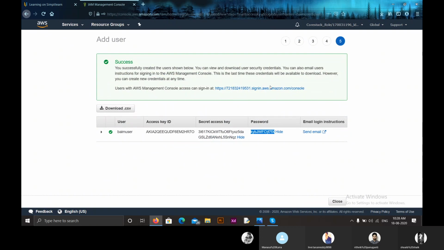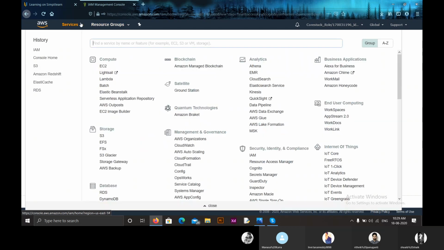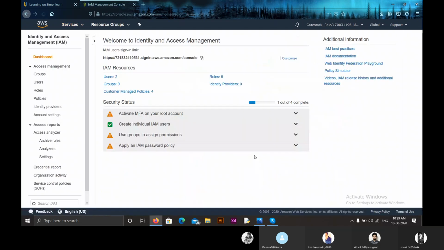If we get into this link, we can log in through this password or through this access key. So that's how we create an IAM user. I hope everyone is clear. If you have any doubts, you can ask me now.